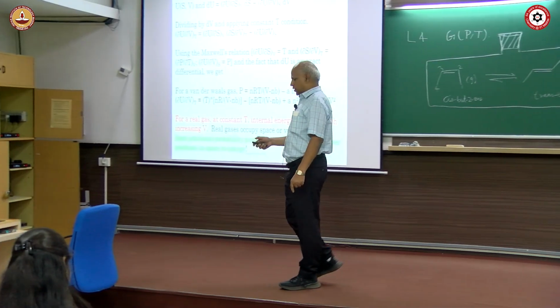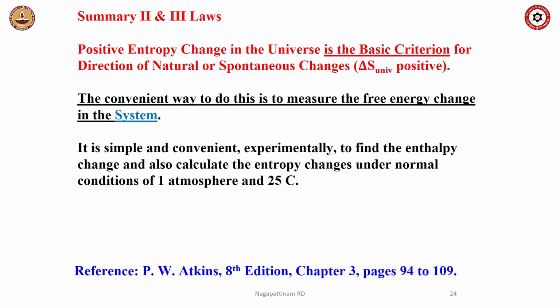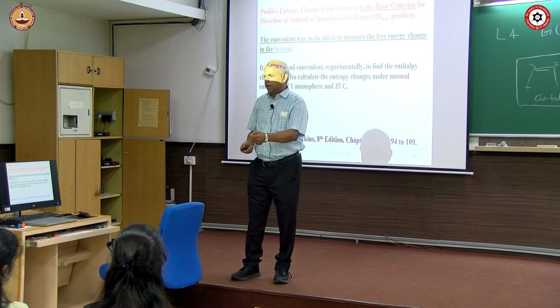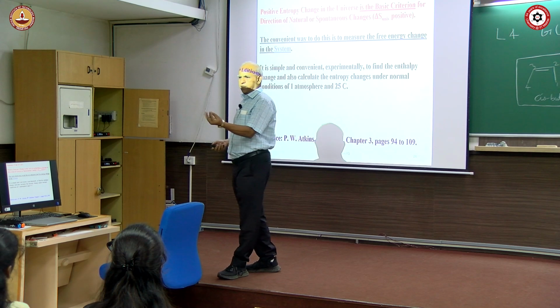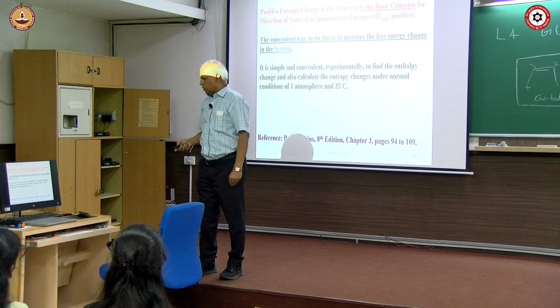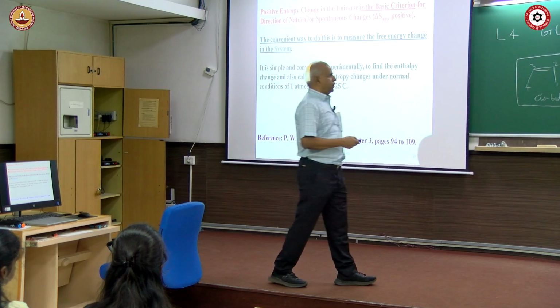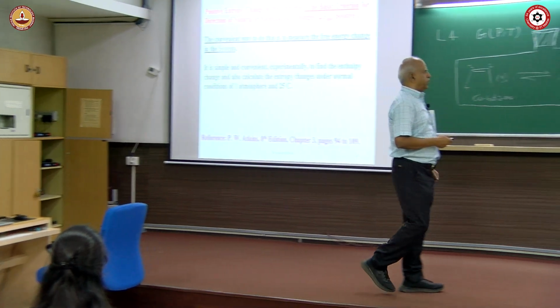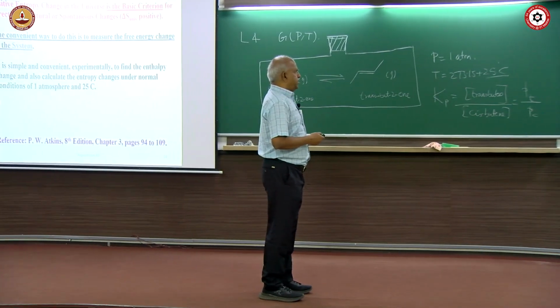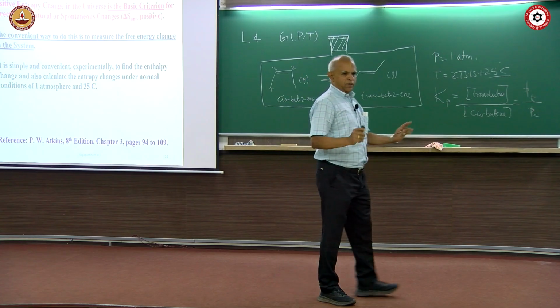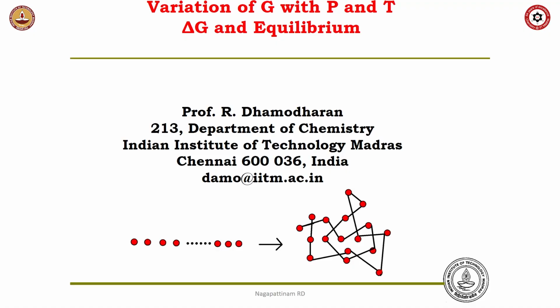Okay, so this is something where the Maxwell relationship, or Maxwell equation, helps you to distinguish between a perfect gas and a real gas. A real gas really has space, something is there, and that is why you get variation of internal energy with volume. Now, summary of the second and third law, again and again I keep doing this because it is important. So positive entropy change in the universe is the basic criterion for spontaneity, and the convenient way to do it in a system is to use G. That is all. This is the summary of the lecture so far.